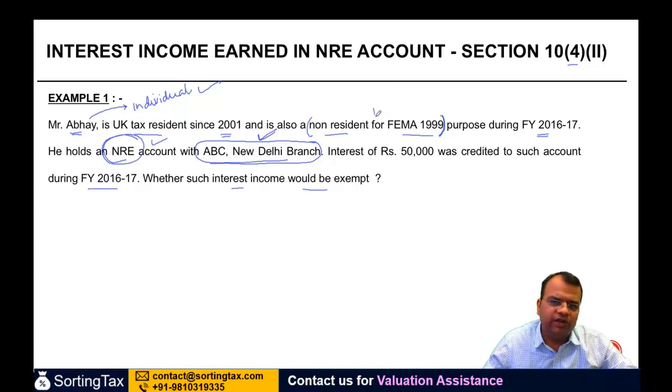ये हमें already दिया हुआ है कि ये non-resident है FEMA 99 के purpose के लिए. क्योंकि सारी condition satisfy हो गई हैं, इसलिए ये interest income exempt होगी अभय के हाथ में for financial year 16-17.